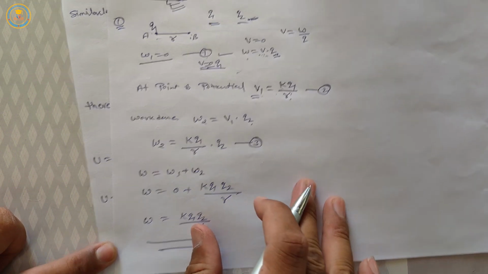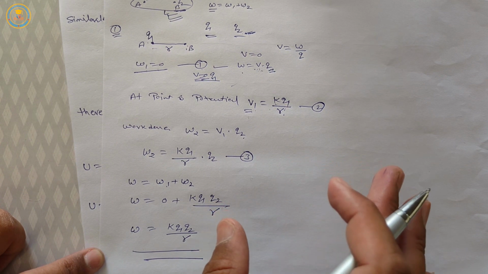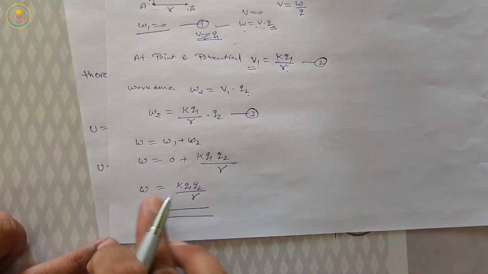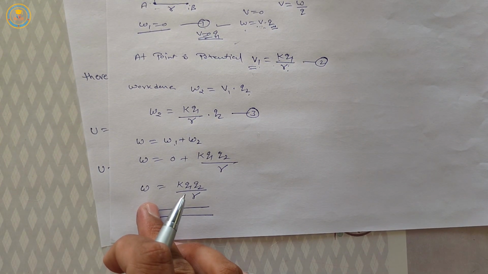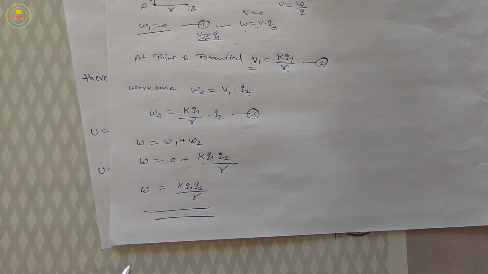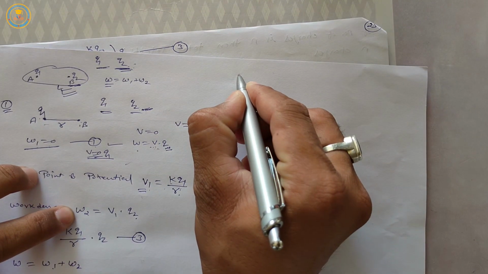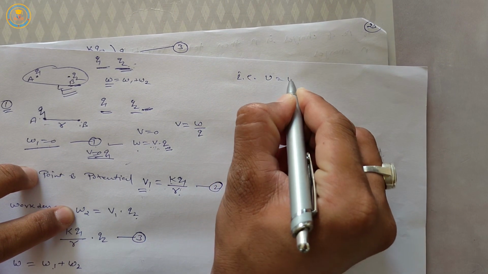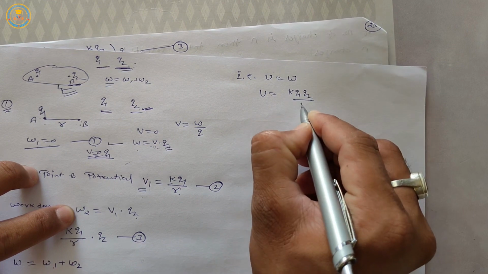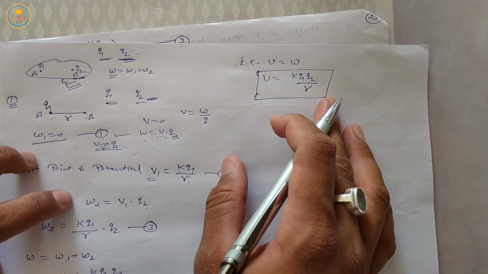This is the total work done in making the system. From the definition of potential energy, we know that this total work done is equal to the potential energy of the system. It means U is equal to W, so U is equal to kq1q2 upon r. This is the formula for the potential energy of a system.